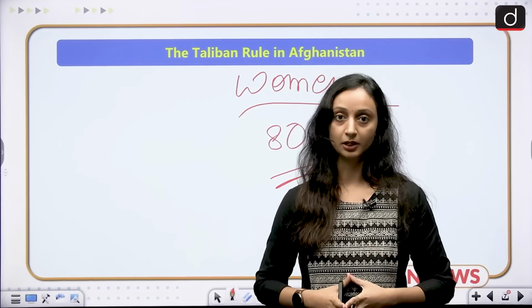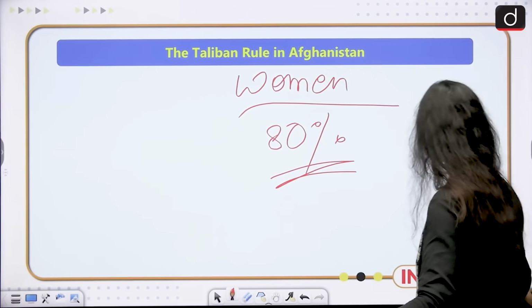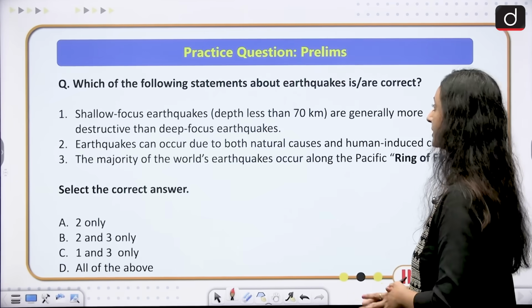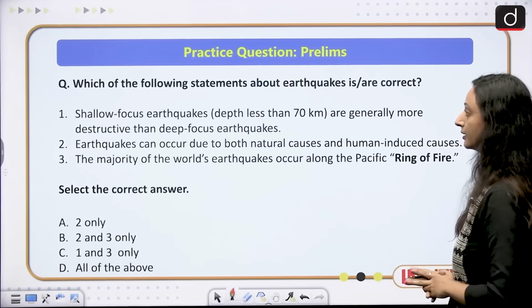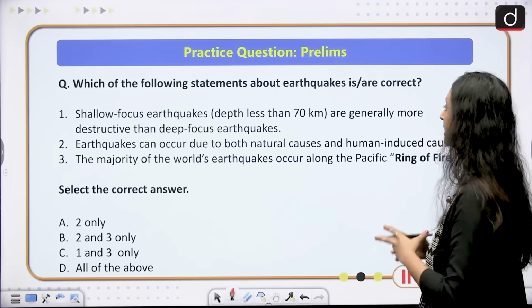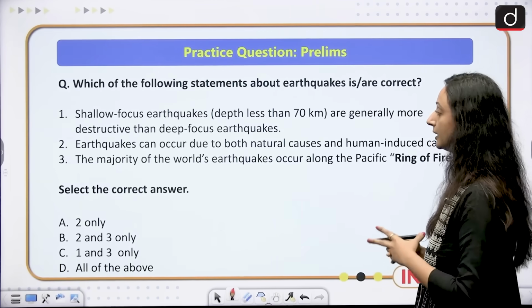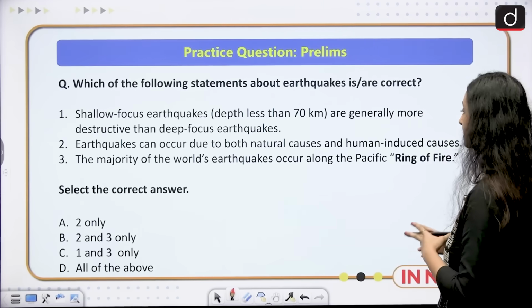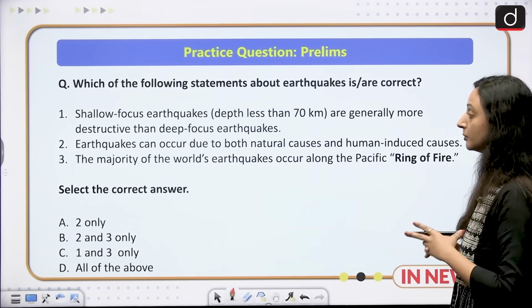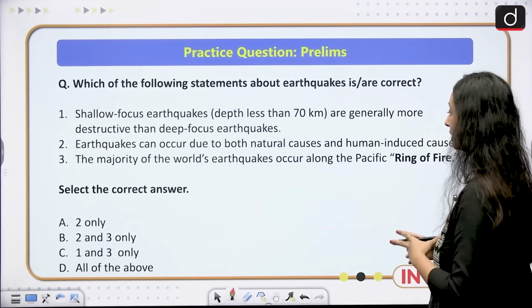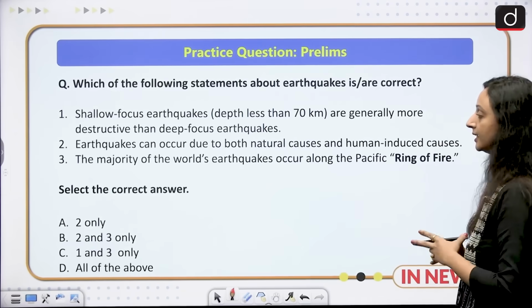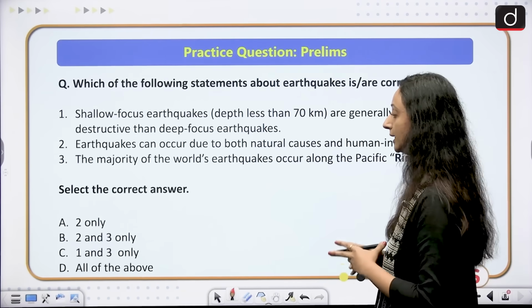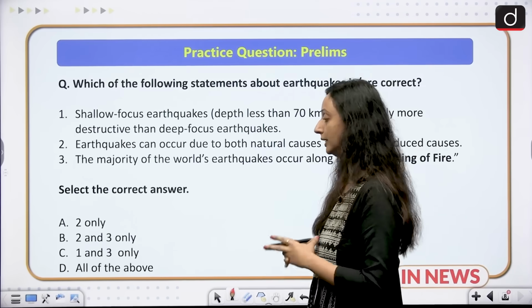Now let us practice a question for prelims. Which of the following statements about earthquakes is or are correct? 1. Shallow focus earthquakes are generally more destructive than deep focus earthquakes. 2. Earthquakes can occur due to both natural causes and human-induced causes. 3. The majority of the world's earthquakes occur along the Pacific Ring of Fire. Select the correct answer: 2 only, 2 and 3 only, 1 and 3 only, all of the above.